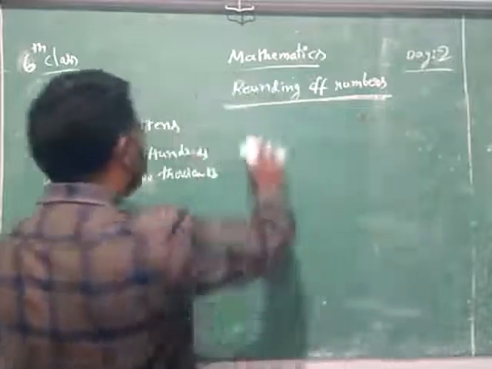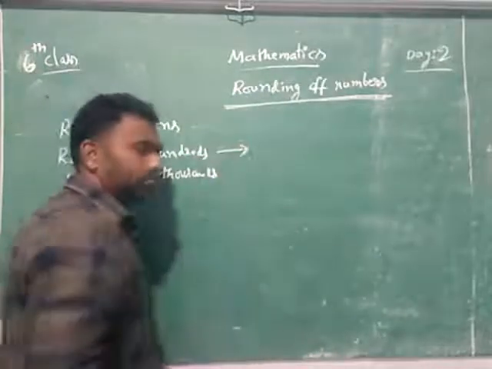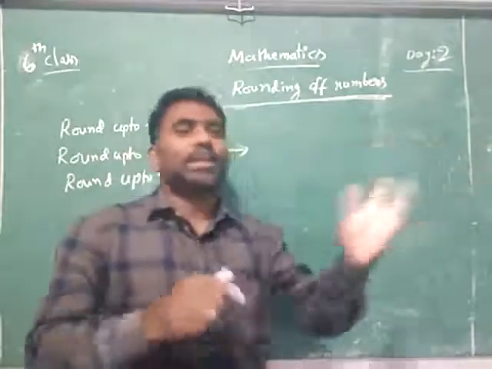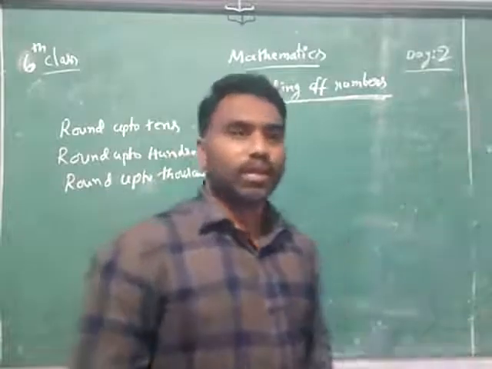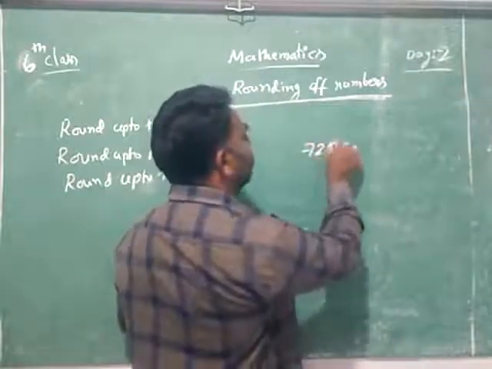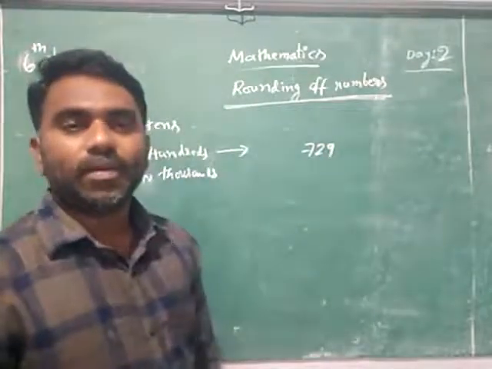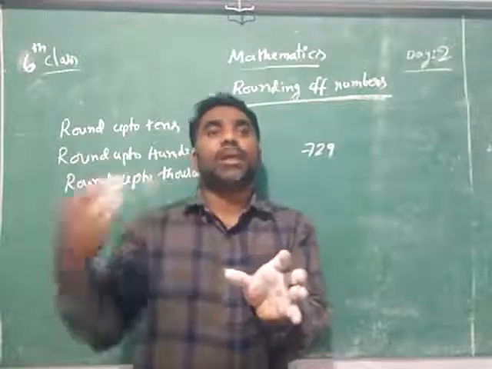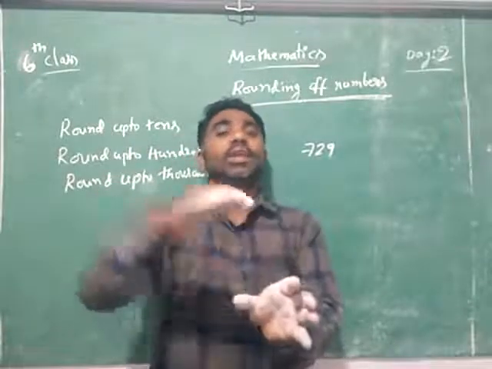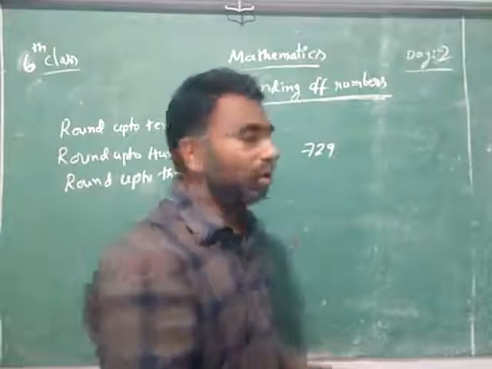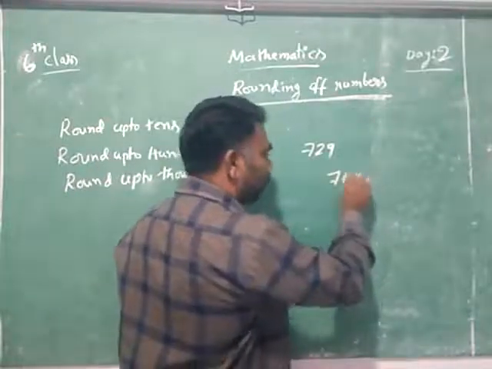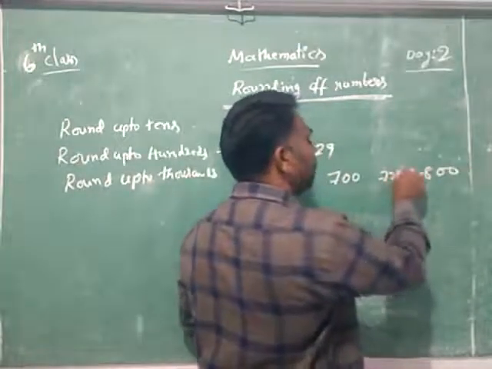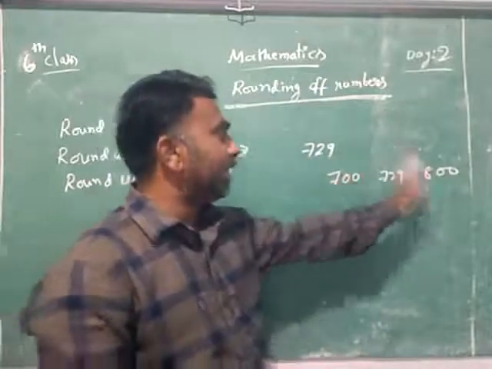Next, we will discuss about rounding up to hundreds. As usual, same how we have done before. It is nearest to which hundred? You see that I have given to you 729. It is nearer to which hundred? Hundred means now we have to think that it is in between which hundreds? You know that in the numbers. 729 is in between 700 and 800.